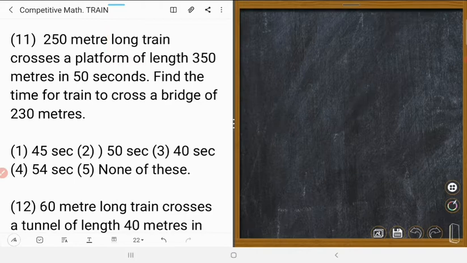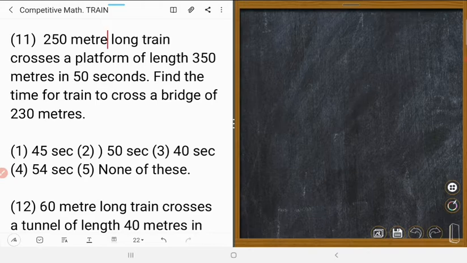Oh, find the time for the train. What is it? 11. 11. To 250-meter long train passes a platform length 350 meters in 50 seconds. Find the time for the train to cross a bridge up to where is man? Man is not given. Why are you talking this and that?